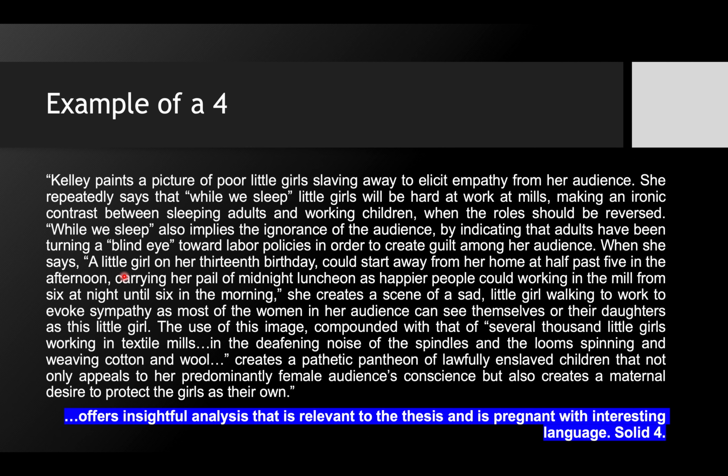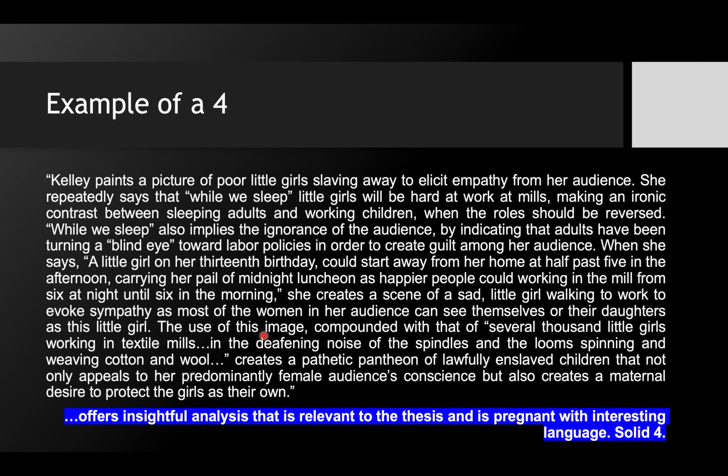When she says, quote, "A little girl on her 13th birthday could start away from home 5:30 in the afternoon carrying her pail of midnight luncheon as happier people could working in the mill from 6 at night until 6 in the morning." She creates a scene of a sad little girl walking to work to evoke empathy, as most of the women in her audience can see themselves or their daughters as this little girl.